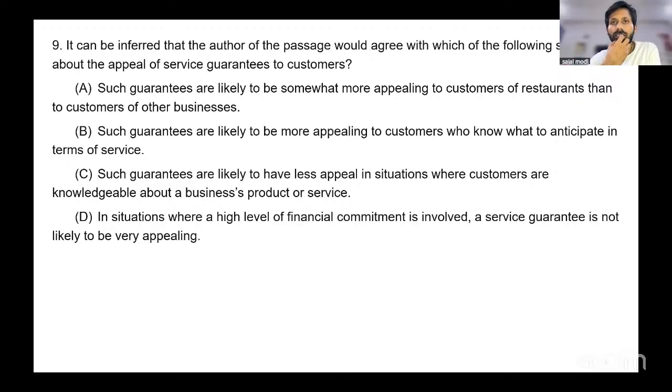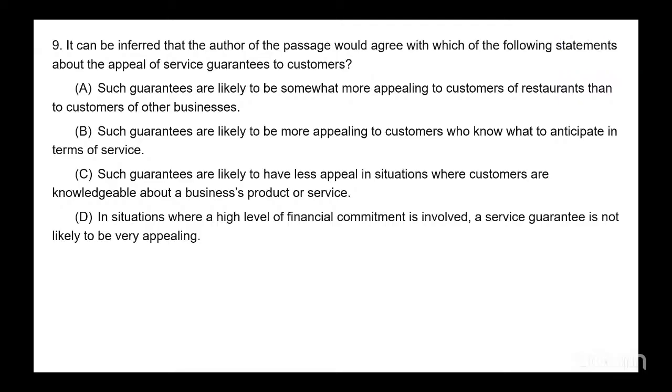You attempt first on your own. And then you can attempt the other question also on this one. 1 second.